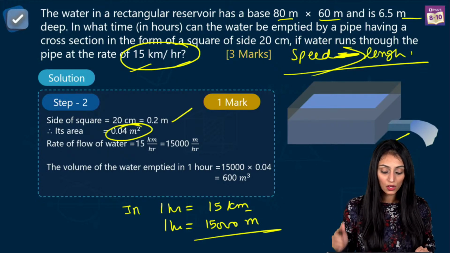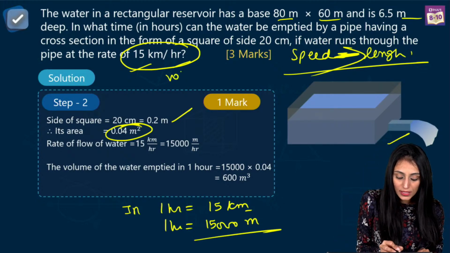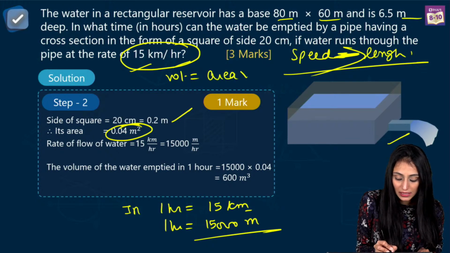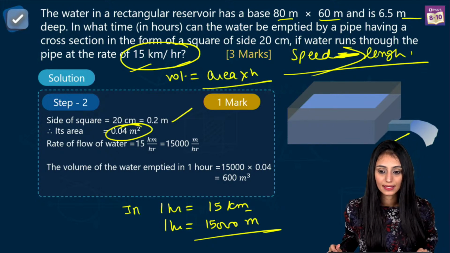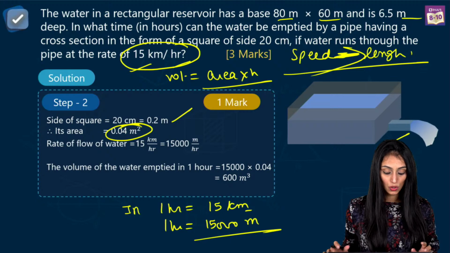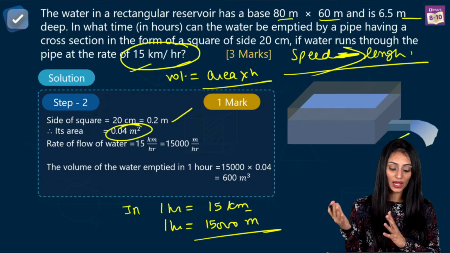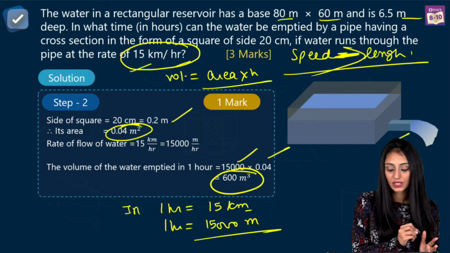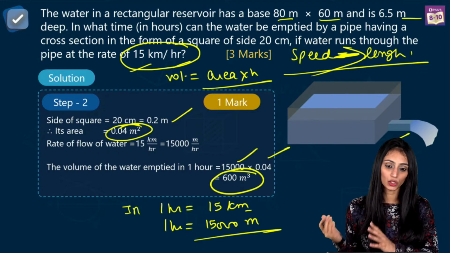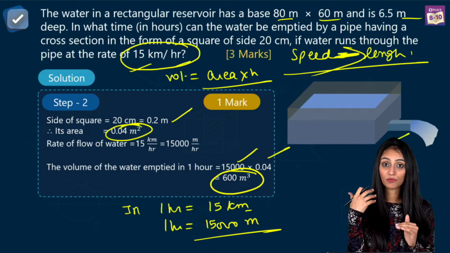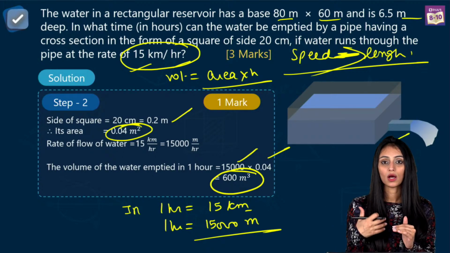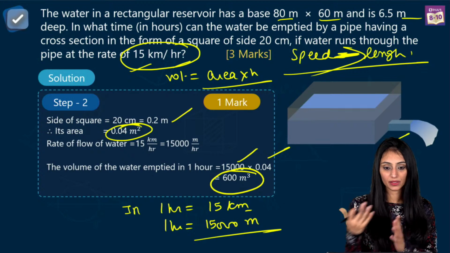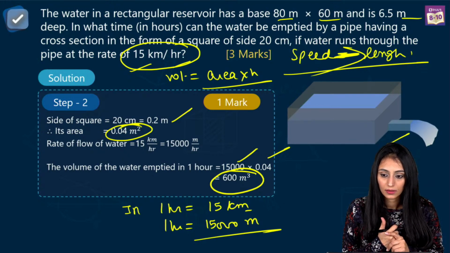So we have learned one thing, that volume is actually area multiplied by height. Yes, it's an important chapter. So obviously this length, when I multiply it with area, I'll get the volume of this pipe, which is 600 meter cube. Now, as I told you, it all depends on the volume of the pipe, how much time it will take to empty the reservoir.